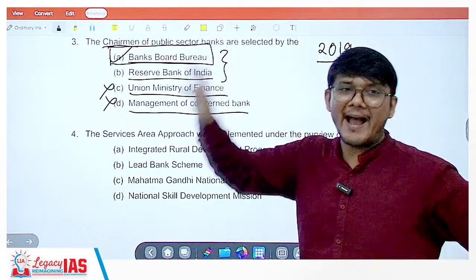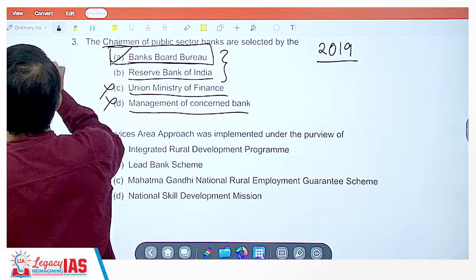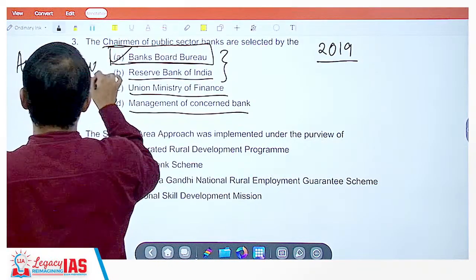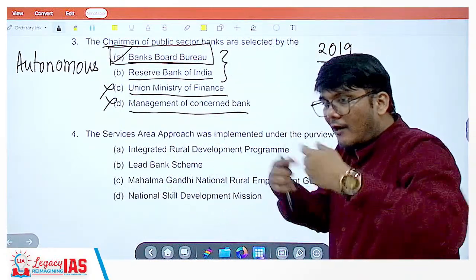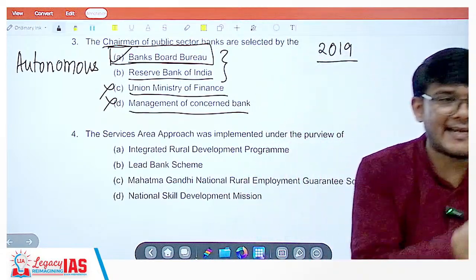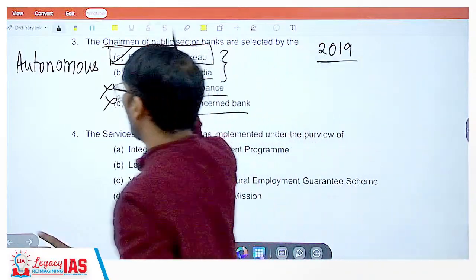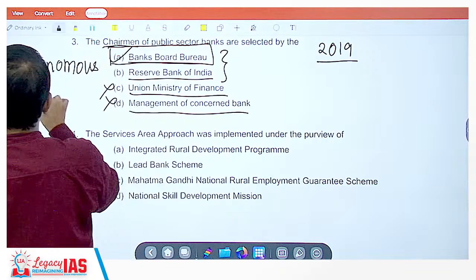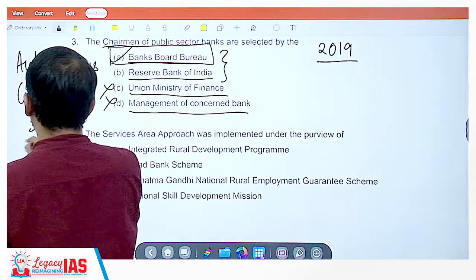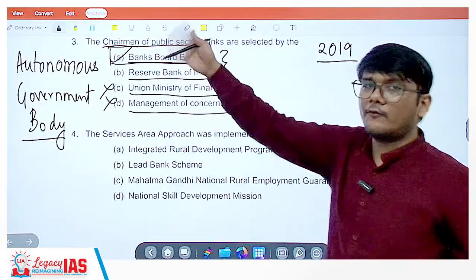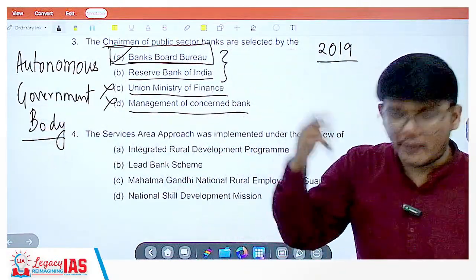The chairperson is selected by the Banks Board Bureau. Now what is a Banks Board Bureau? I said the Union Ministry of Finance will not do it, but that doesn't mean the government will not be involved. The government will be involved, but it will not do it directly. It will appoint a body to do it, and that body is Banks Board Bureau. It is an autonomous government body. Remember this, because it can so happen that this time they ask which of the following statements about Banks Board Bureau is correct, and one of the options would be it is an autonomous government body.